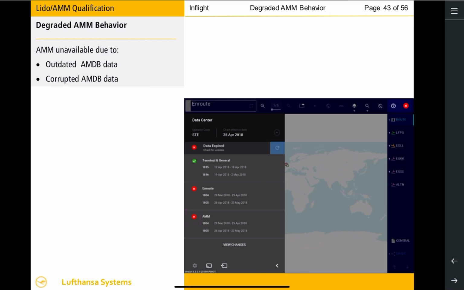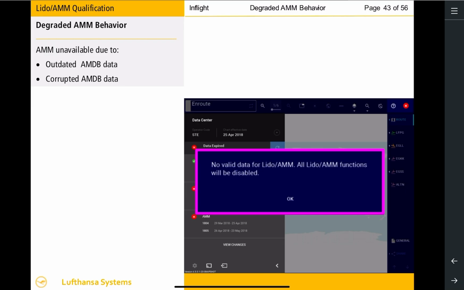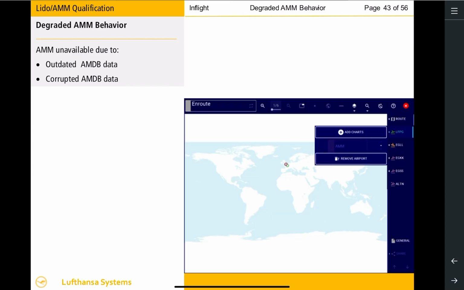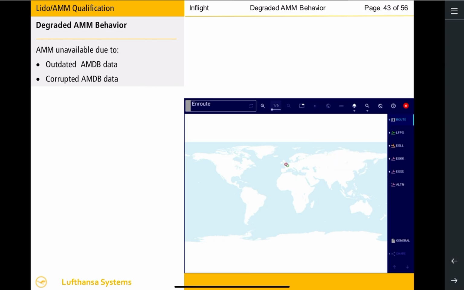Lido AMM validates AMDB data when Lido eRoute manual is started. Should it detect any indication of false data, Lido AMM will disable all AMM functions, including the depiction of all airport maps. You will be informed either through an invalid AMM data message or a corrupted AMM data message, and the AMM button on the airport clipboard will be invisible. Should a single airport have corrupted data, the AMM button will be disabled in the corresponding airport clipboard. The remaining airports remain operational.